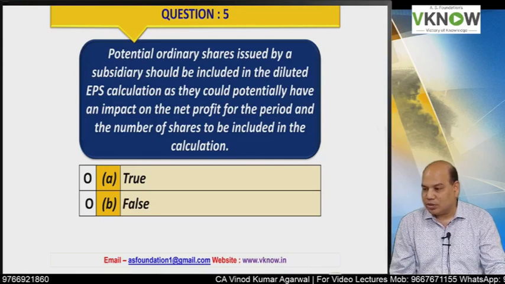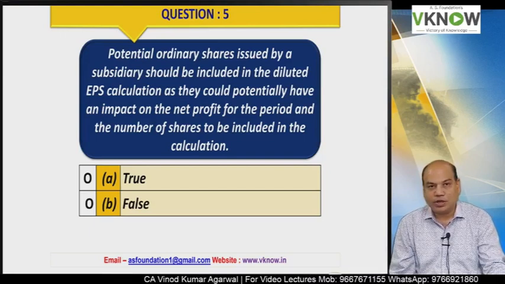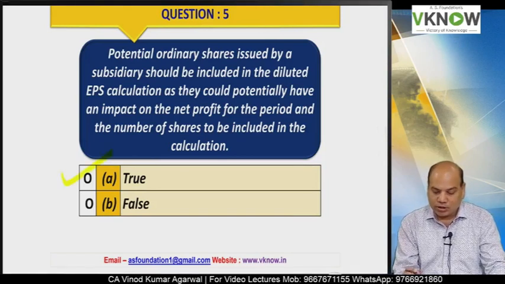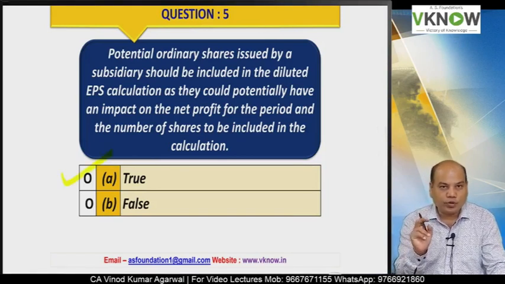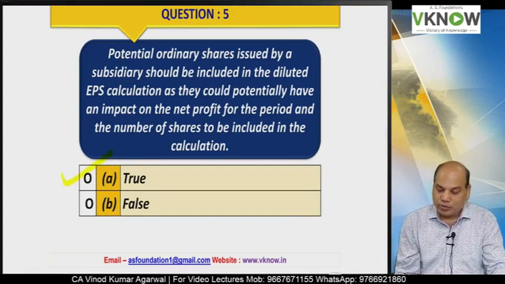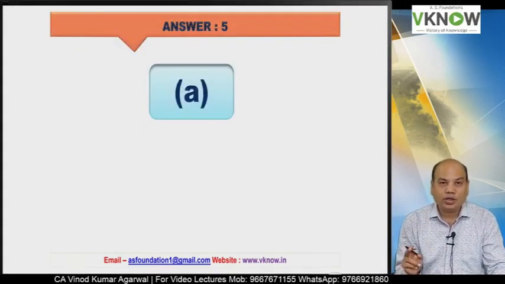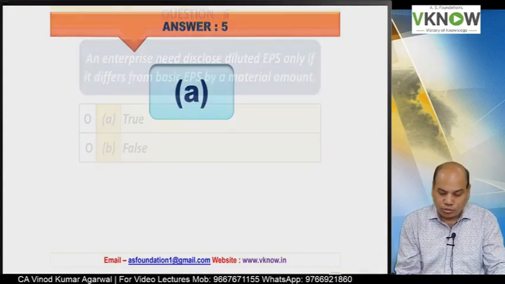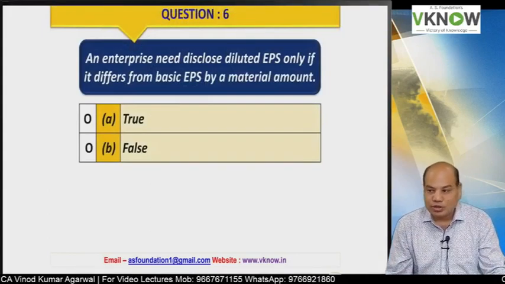Is the statement true or false? The answer is true. We have solved a few questions in the class where a subsidiary had issued potential ordinary shares.